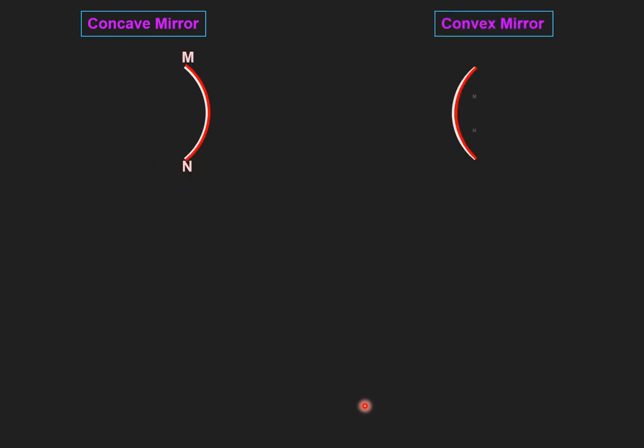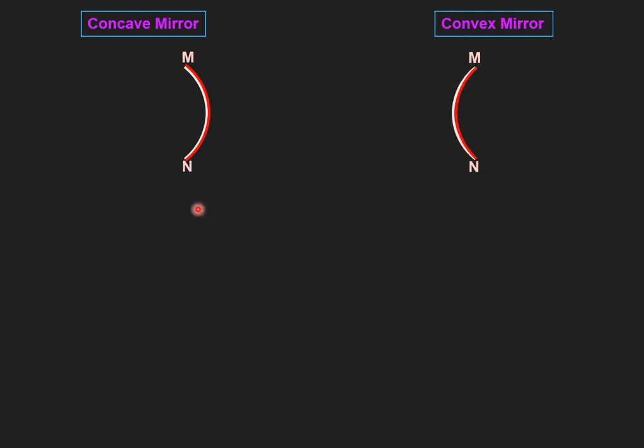Now we are going to study certain terms which are very important for the study of concave and convex mirrors and the image formation using them. For that sake we will study the important terms one by one. Here we have taken the concave mirror. Concave mirror means the reflecting surface is curved inward. Convex mirror means the reflecting surface curves outward.